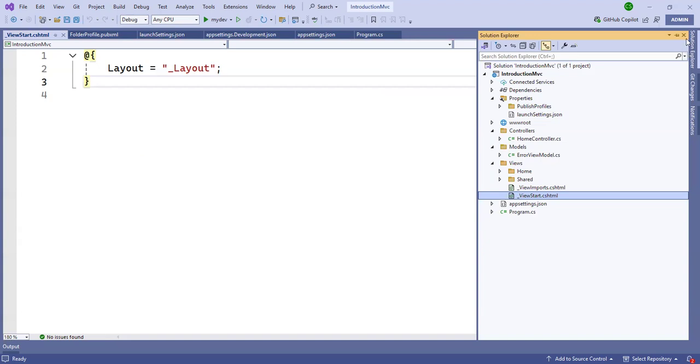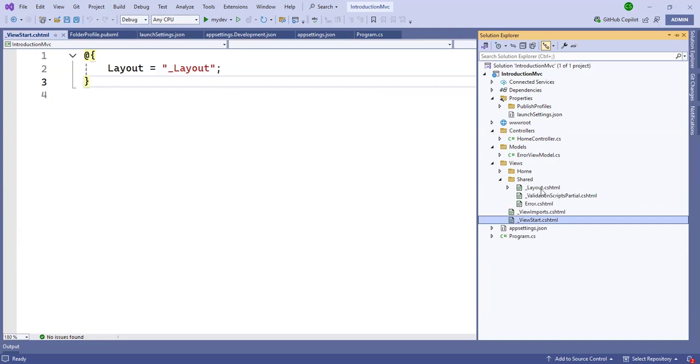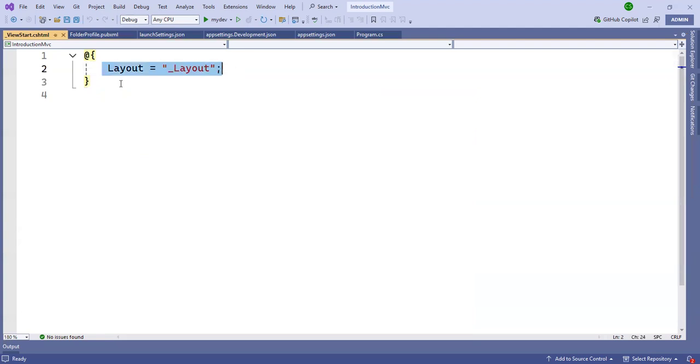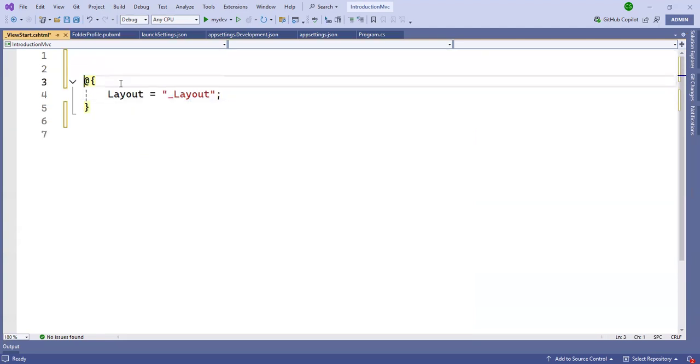So according to that we have created multiple layouts, and based on a condition, based on authentication, if you are admin, then this layout will be executed.